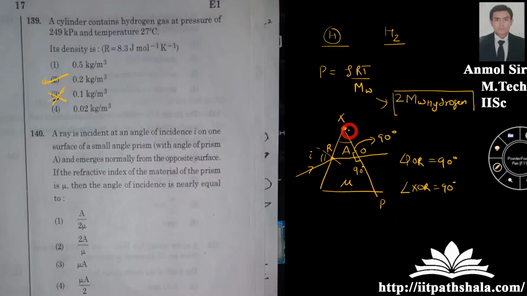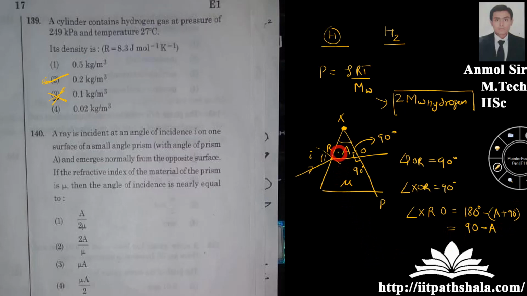So I can say that angle XRO is nothing but 180 degrees minus A plus 90 degrees, so it will be equal to 90 minus A.